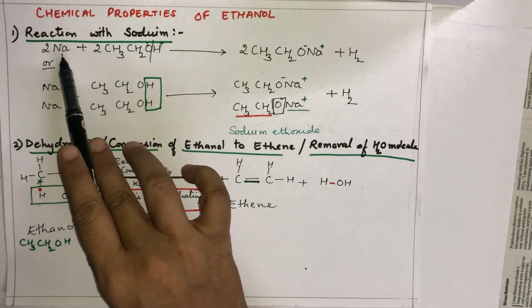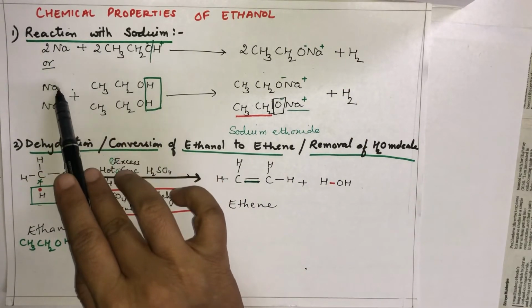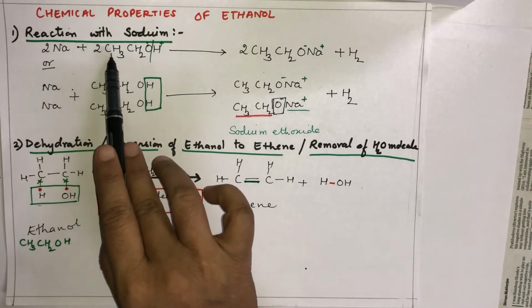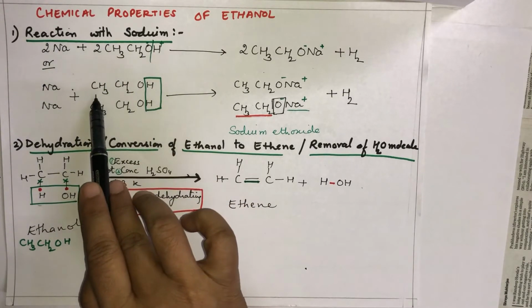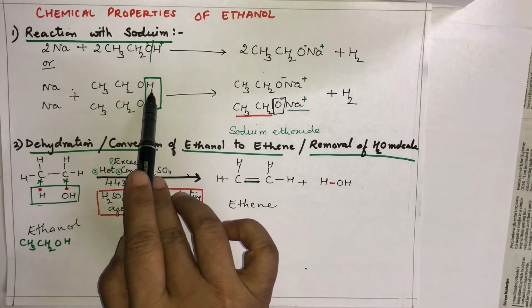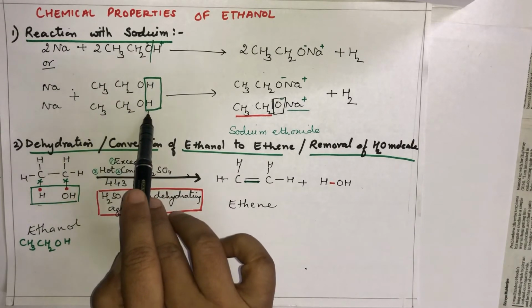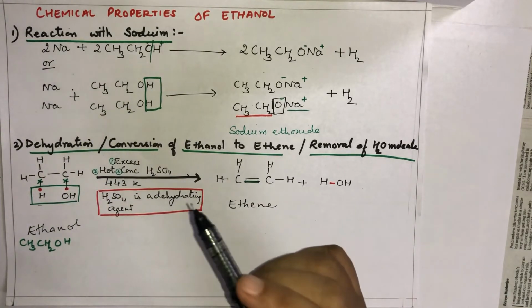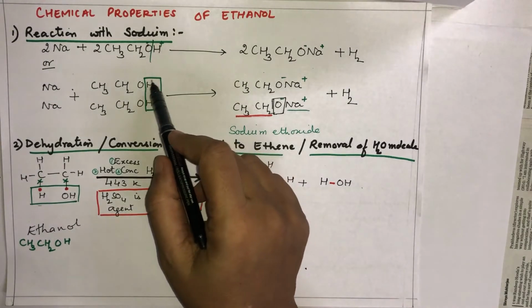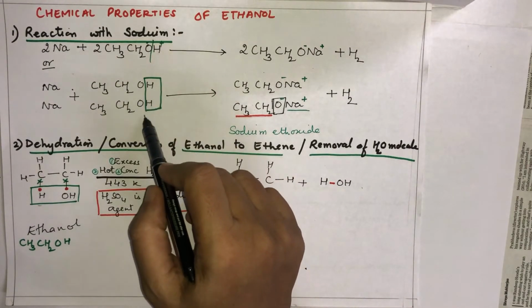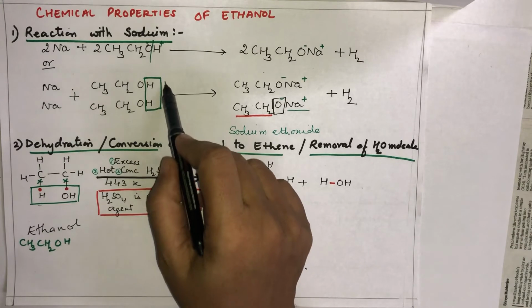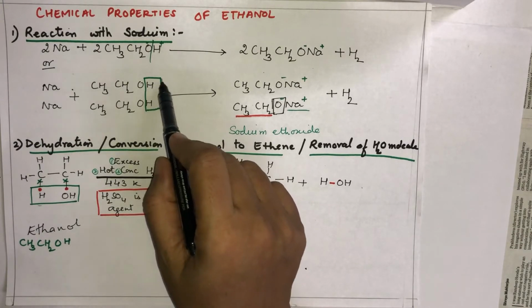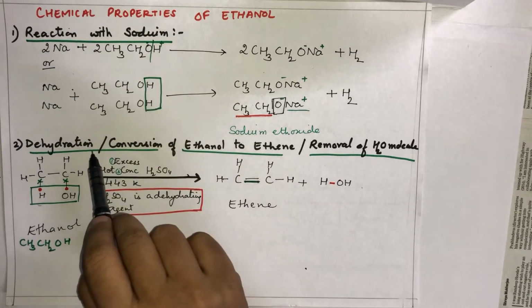Now this thing, I can write like this, 2Na, 2CH3CH2OH, CH3CH2OH and another CH3CH2OH. Now what I am going to do, I have to remove one hydrogen. From here, I have to remove hydrogen gas, that is H2. If I remove this H2, what happens?